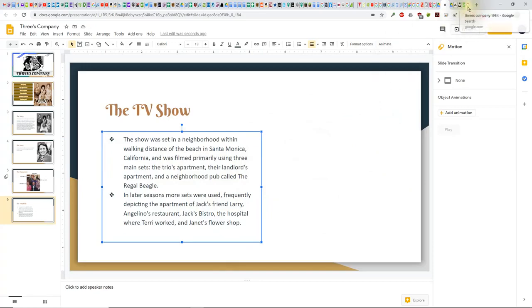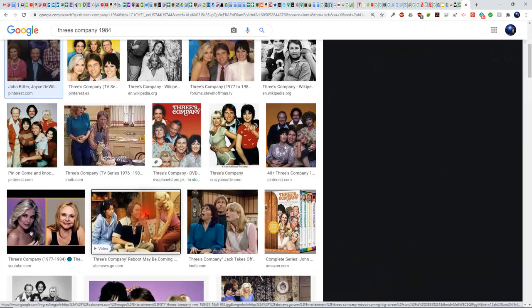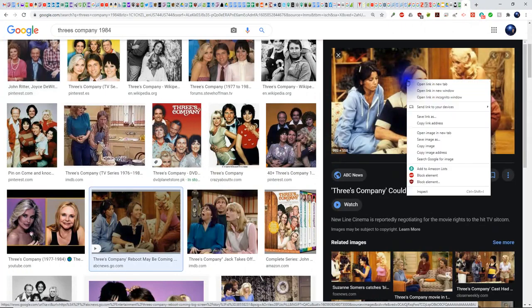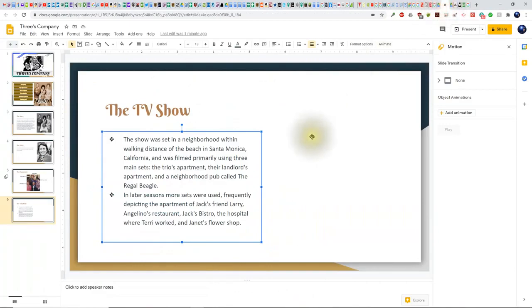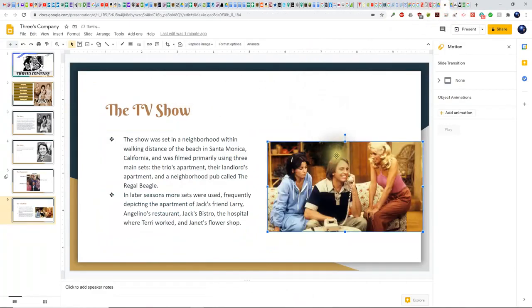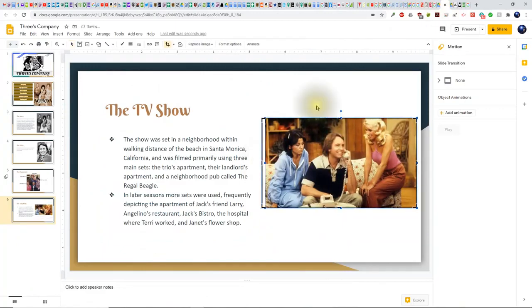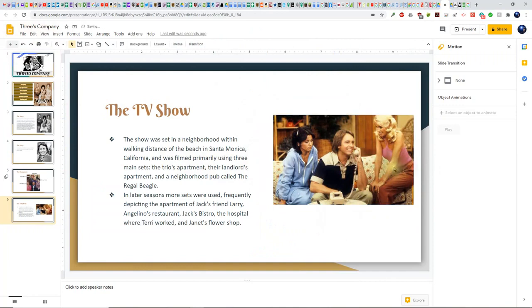So I'm going to go back to the tab that has my images there on the internet, and I'll click on one here. I'll right click it, copy the image, and then go back to my slide, right click and paste. I'm going to reposition this here. There you go. Once I'm happy with it, I'll leave it there.